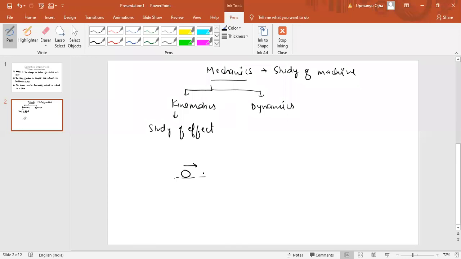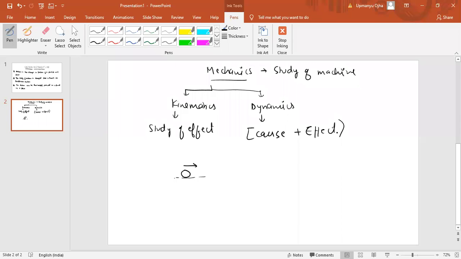Dynamics means we will study the cause and the effect. Cause means why the car is accelerating, which force is responsible for accelerating the car.